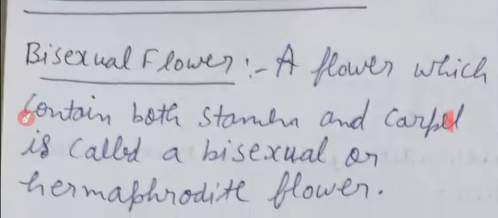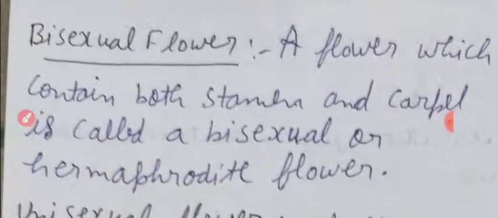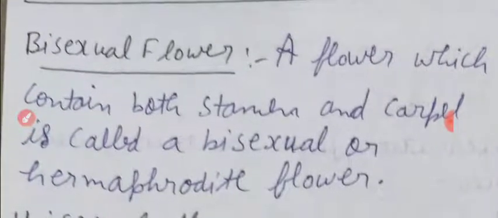First, we have bisexual flower. A flower which contains both stamen and carpel is called a bisexual or hermaphrodite flower.